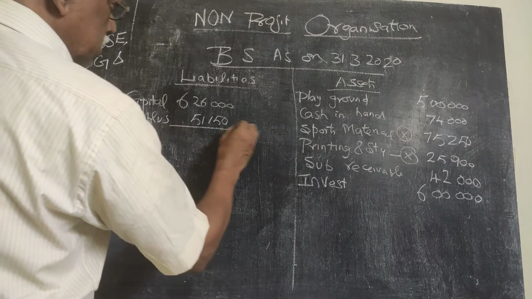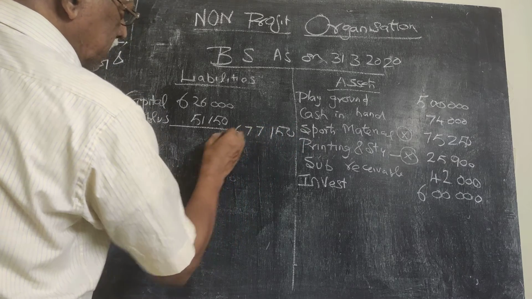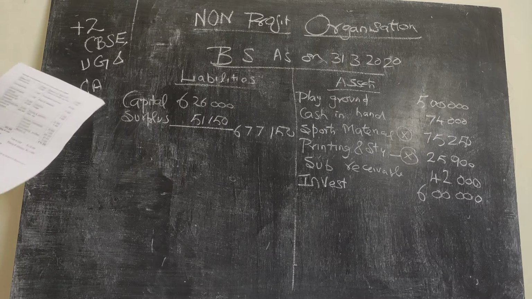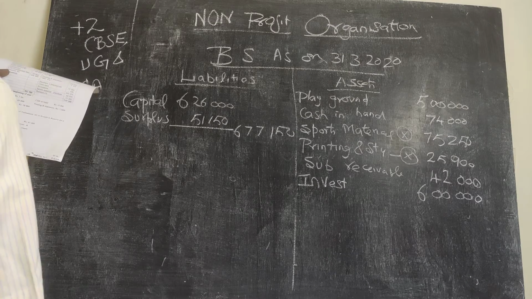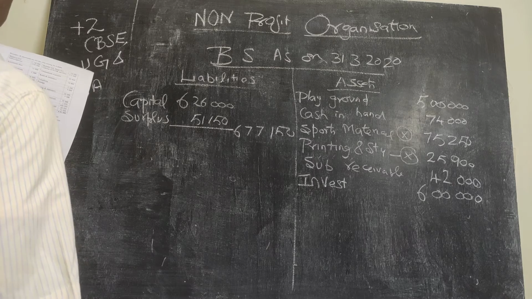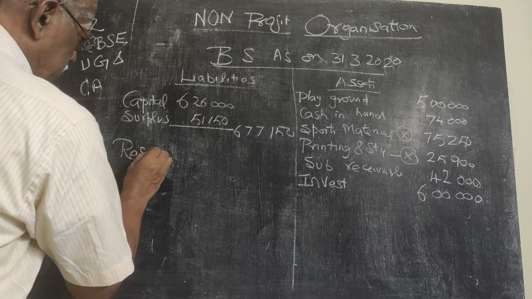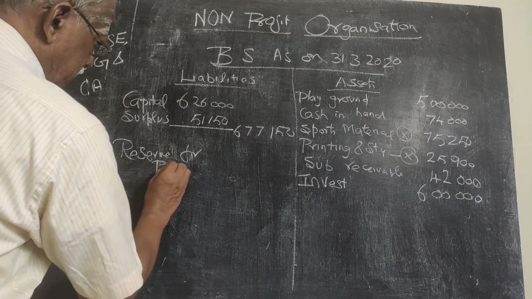So the total is 6,77,150. In addition to that, we have to keep the surplus on account of tournament and donations as reserve for that permanent pavilion.